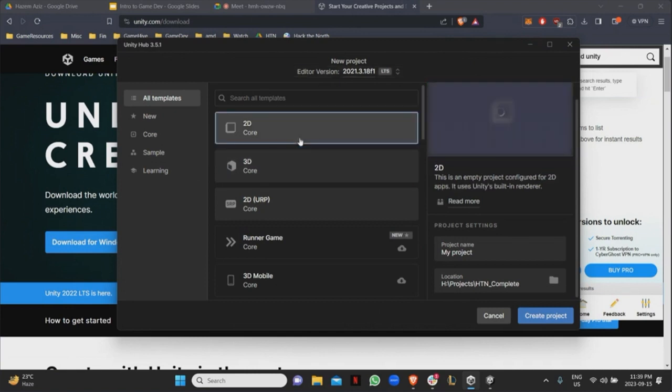Right. So for me, I'm going to be making a 2D game. So I'll just click on 2D and then I'm going to choose where to save it. And I'm going to choose what to name it. And then once that's done, just click on create project and it's going to create the project for you. Right. And this is going to take a while to open up.